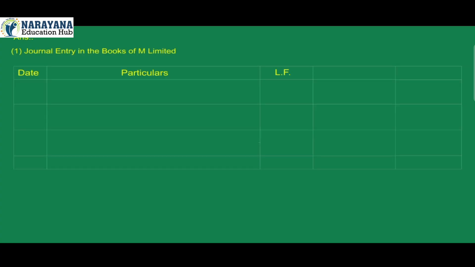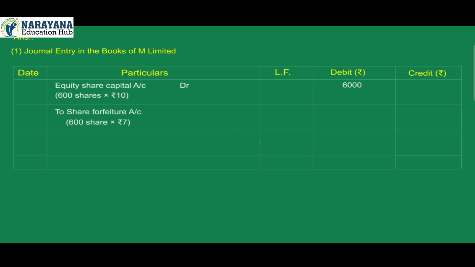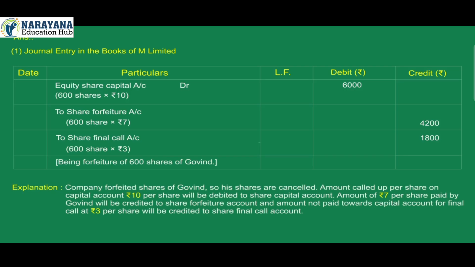Give a journal entry in the books of the company for forfeiture of shares. Answer. 1. Journal entry in the books of M Limited. Date, particulars, ledger folio number, debit, credit. Equity share capital account debit 6,000, 600 shares into Rs 10. To share forfeiture account 4,200, 600 shares into Rs 7. To share final call account 1,800, 600 shares into Rs 3. Being forfeiture of 600 shares of Govind.